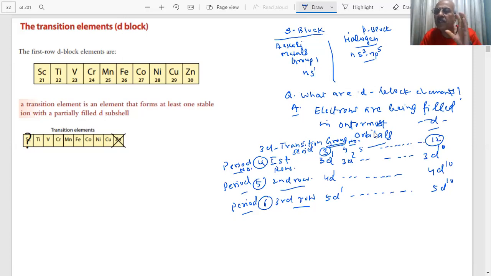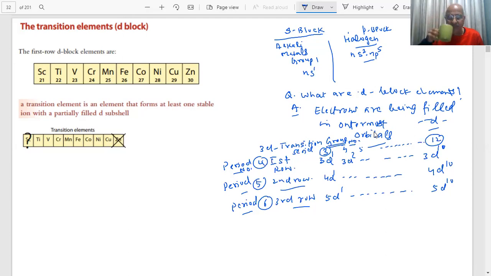That means 3d is not the outermost shell, students. It is called the penultimate shell, because this belongs to the 4th period. The last shell will be n equal to 4, principal quantum number 4. When the period number is 4, there will be 4 shells, students. Yes or no? Tell me.